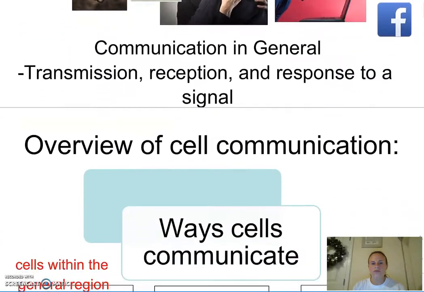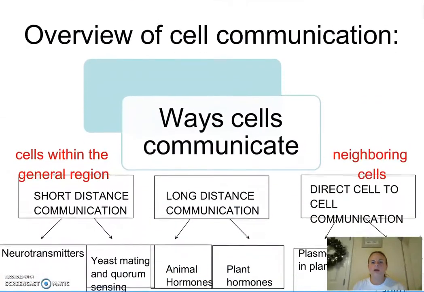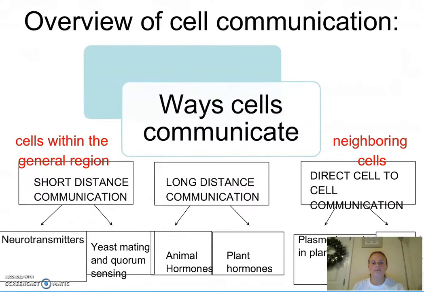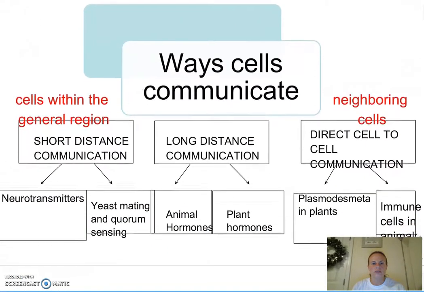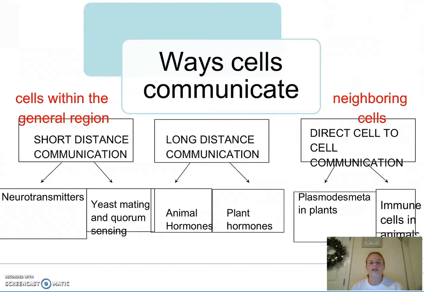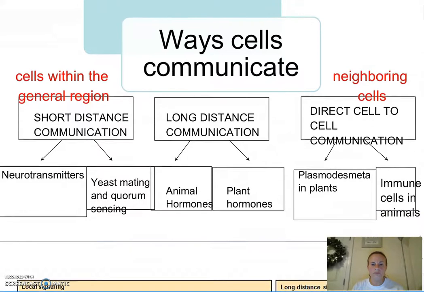So here's an overview of cell communication. We're going to talk about three different types of cell communication. You've got short distance communication, long distance communication, and then direct or cell-to-cell communication. Two examples of short distance communication are neurotransmitters and yeast mating. Another example of short distance communication is quorum sensing.